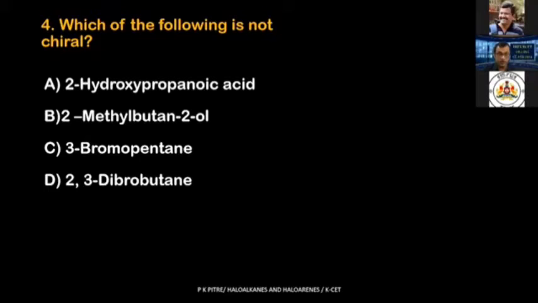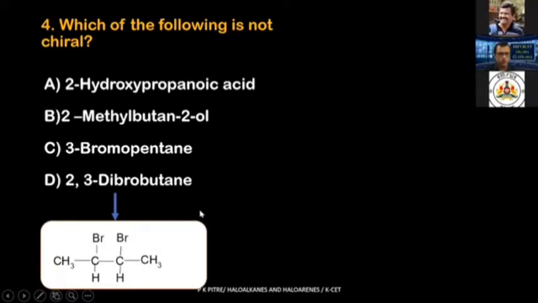A molecule that has more than 2 chiral carbon atoms need not always be a chiral molecule. Remember, a chiral carbon is different, and a chiral molecule is different. A molecule that has only 1 chiral carbon can be a chiral molecule, but a molecule with more than 2 chiral carbon atoms need not always be chiral. So let us look into the options that are given to us.